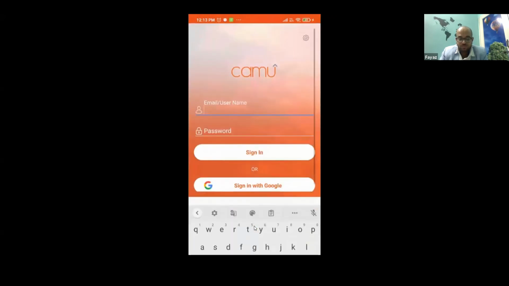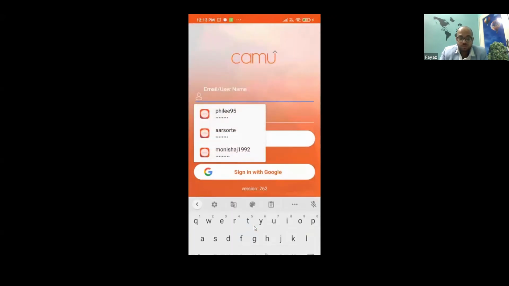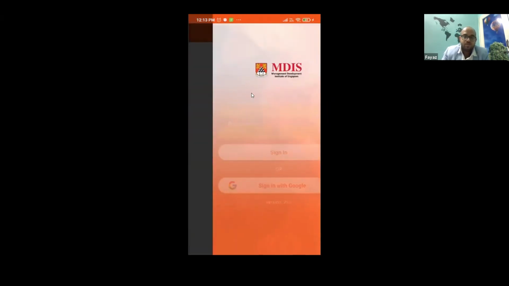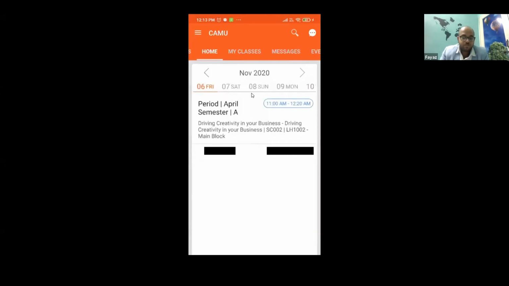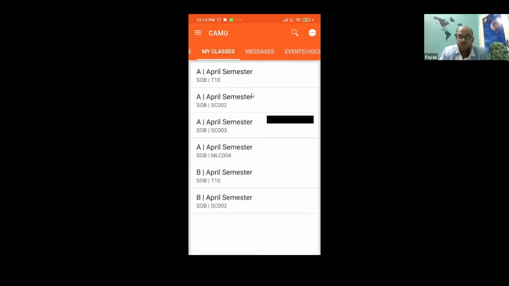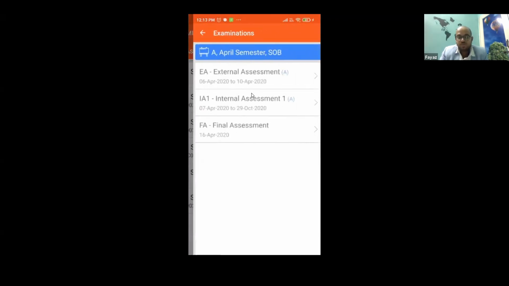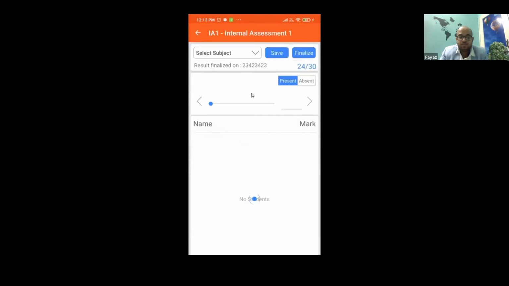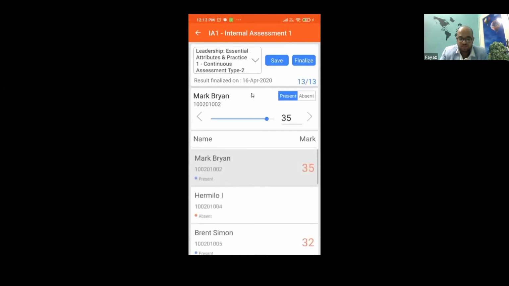So let me log in as one more user to show you some other features. You can see the college branding. Now, whenever I said you can evaluate their assessments also, you can see view exams. You can see there are different assessments that are happening. So let us say I want to do internal assessment, right? I'll simply select the subject. So in that particular subject, I can do their assessment, right?